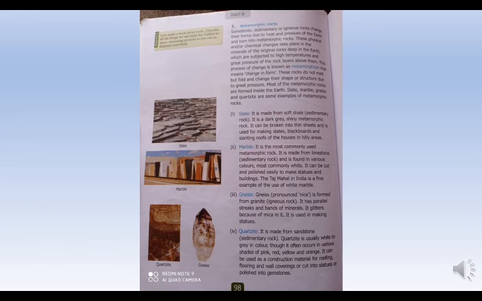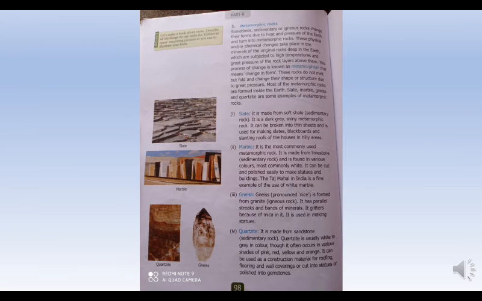And why is it so? Just because of the high temperature and the great pressure of the rock layers above the sedimentary or igneous rocks which are changed into metamorphic rock.